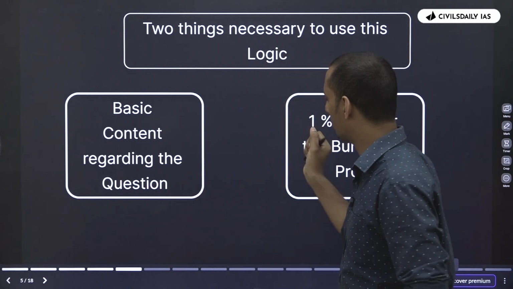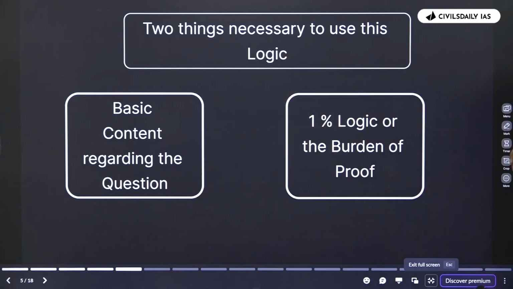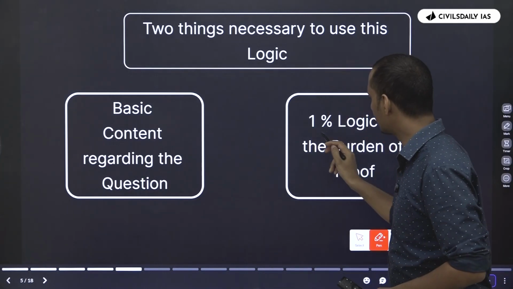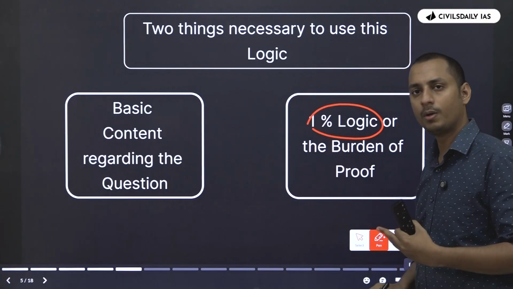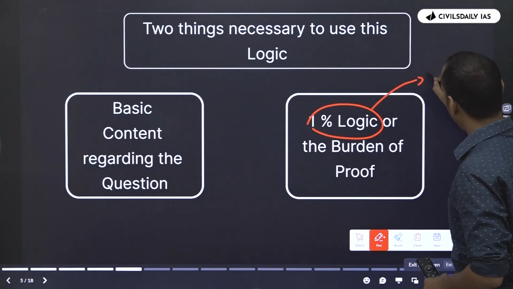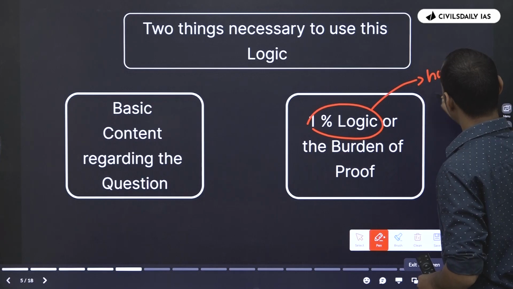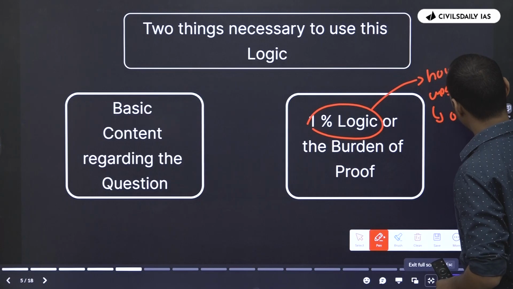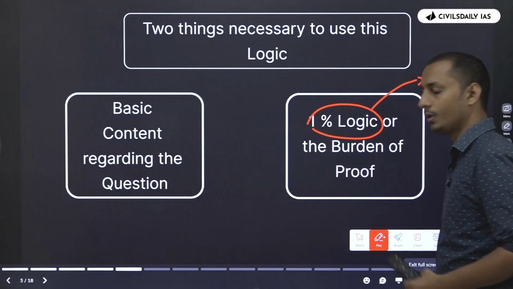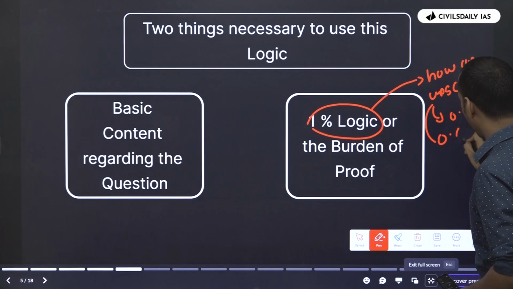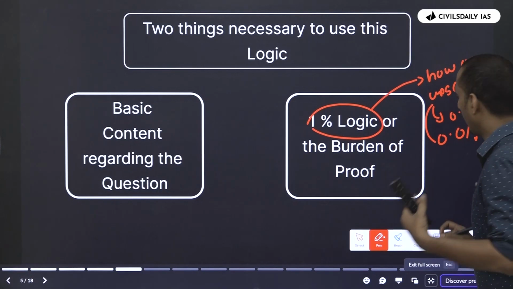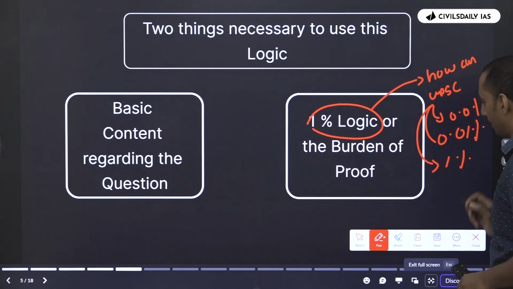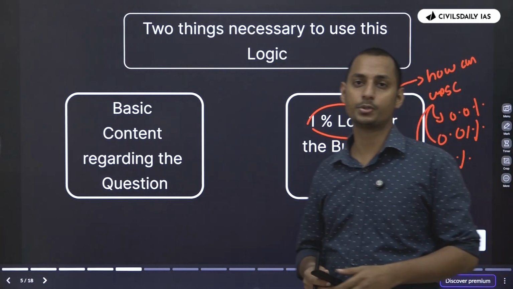Also, one of the most important logics that you should have is to use the 1% logic to solve these questions as well. Now, what does the 1% logic say? The 1% logic basically says: how can UPSC say that it does not impact even 0.1 percent, or that it does not have even 0.1% of the material, or that it will not impact it around 1 percent? This is how you have to think.